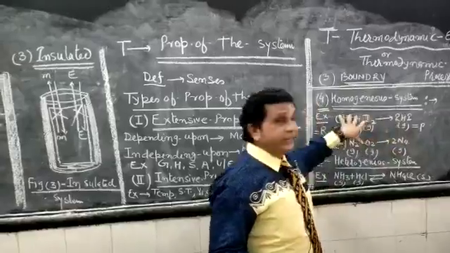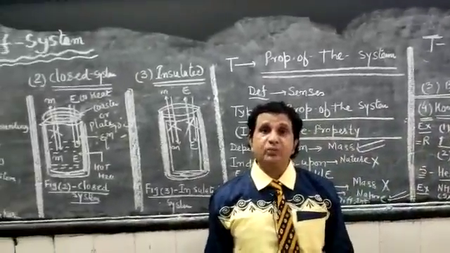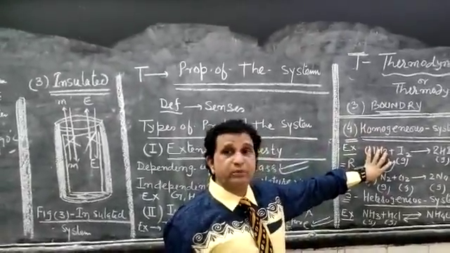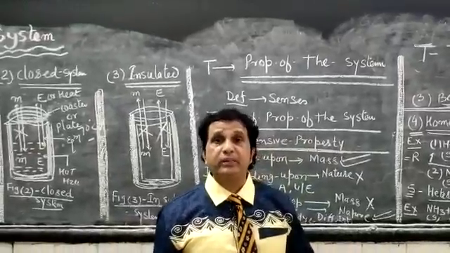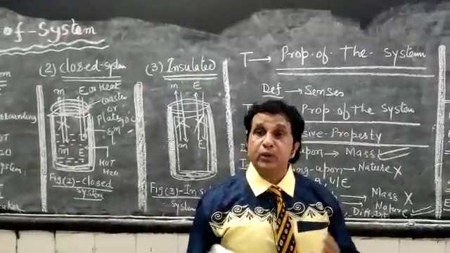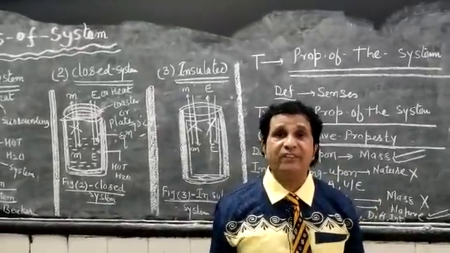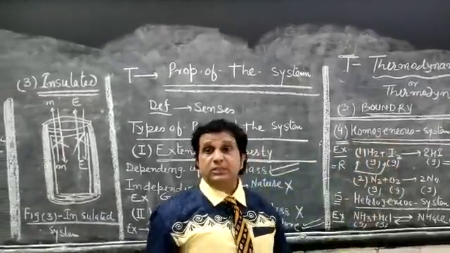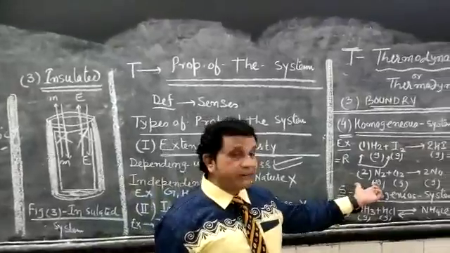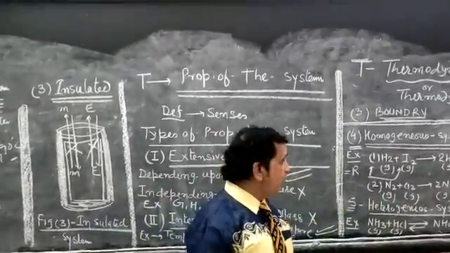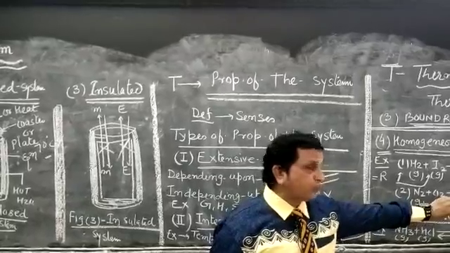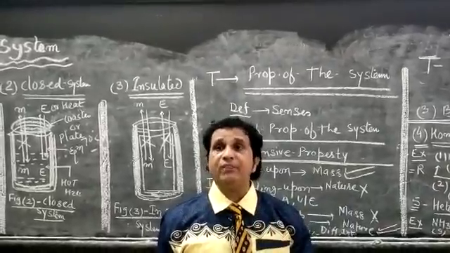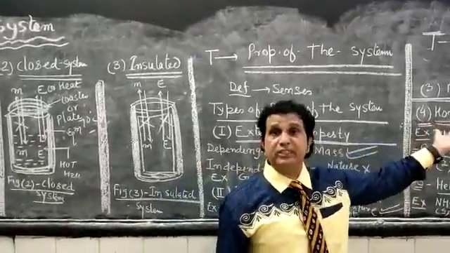Product and reactant are both present in gaseous form, which gives the essential information that reactant and product are available in a uniform phase. Only a single phase is produced, so it is known as a homogeneous system. Similarly, as a second example, 1 mole of N2 reacts with 1 mole of O2 to produce 2 moles of NO. The whole system is in a single phase, so it is known as a homogeneous system.